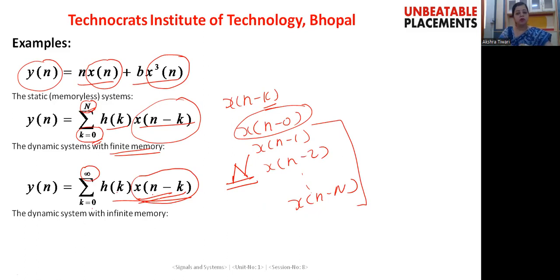Right? So till now we have seen the first classification of the system, the first property, which is based on memory. Based on that, our system can be considered a static system or a dynamic system. A static system is a system which will not require any memory, whereas a dynamic system will require some memory that depends on some of the previous values of the input. A static system depends only on the present value of the input being applied to the system.